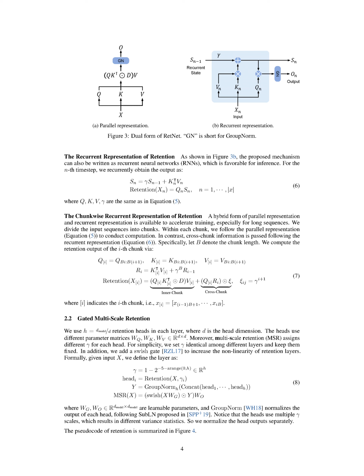The output of each head is calculated by applying the retention function to the input x and the corresponding gamma value. The output y is then obtained by normalizing the concatenated outputs of all heads. The multiscale retention of x is then calculated by applying a gate to the product of x and a learnable parameter matrix, and then multiplying the result by the output y and another learnable parameter matrix. The normalization process ensures that the output of each head is standardized, following a method proposed in previous research. It's important to note that each head uses multiple gamma scales, resulting in different variance statistics. Therefore, we normalize the outputs of each head separately.